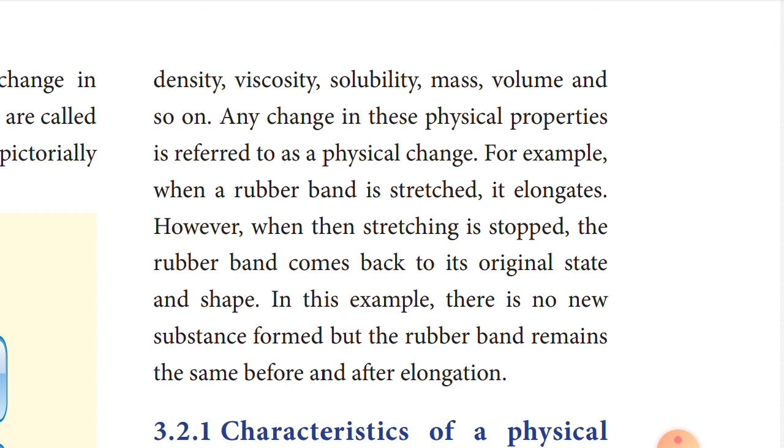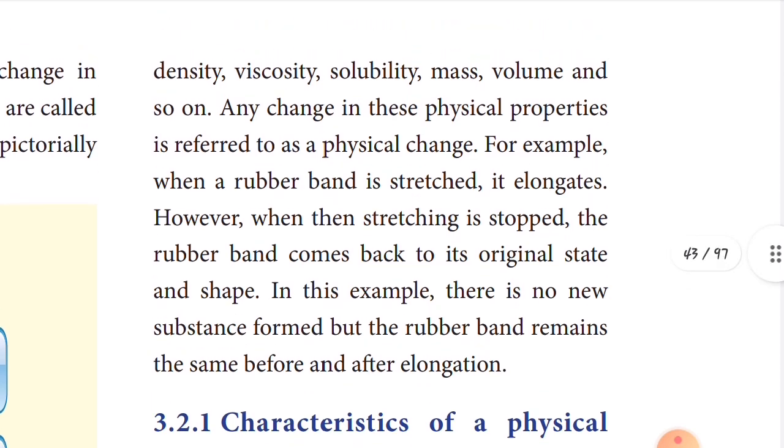What will happen? When the stretching stops, the rubber band comes back to its original state and shape also. No new substance is formed, and the rubber band remains the same before and after elongation. This is the best example of physical change.